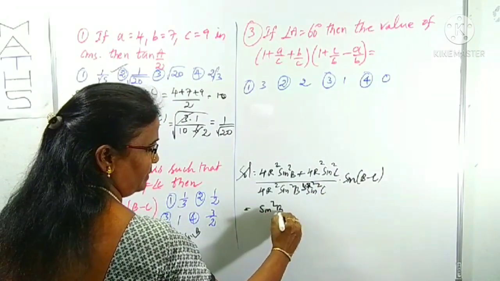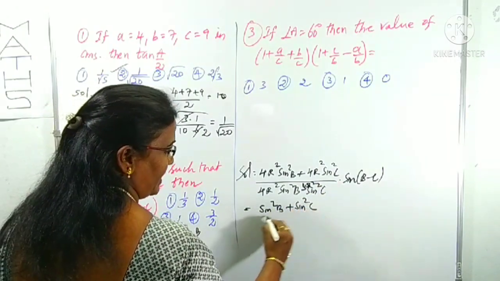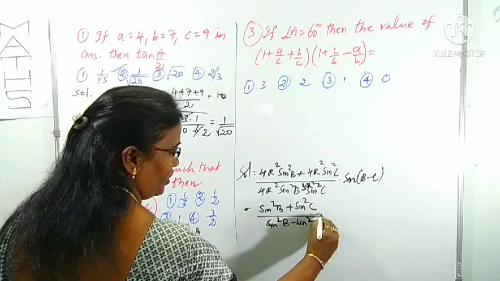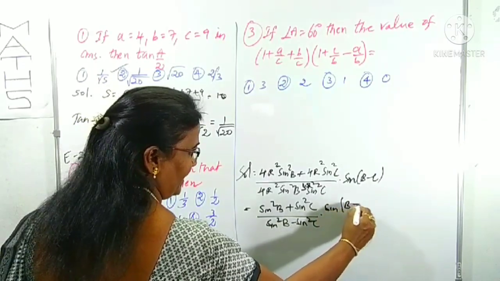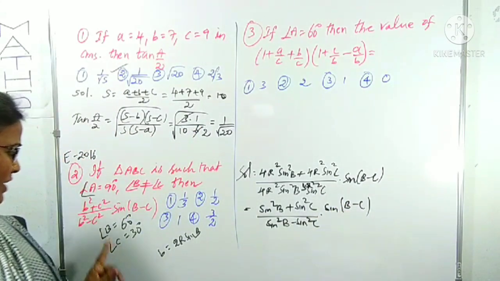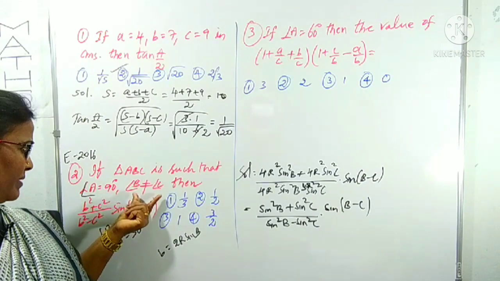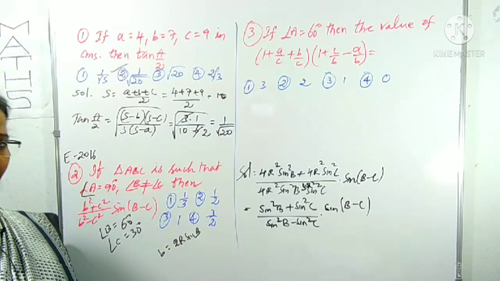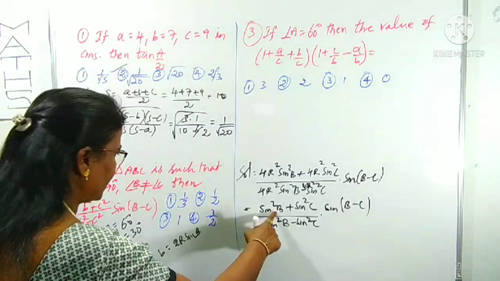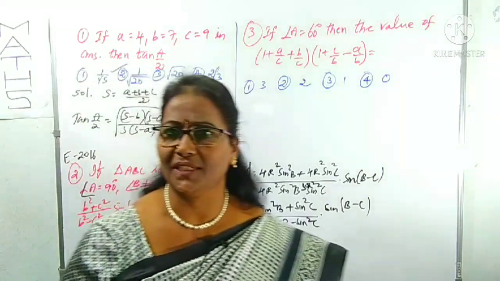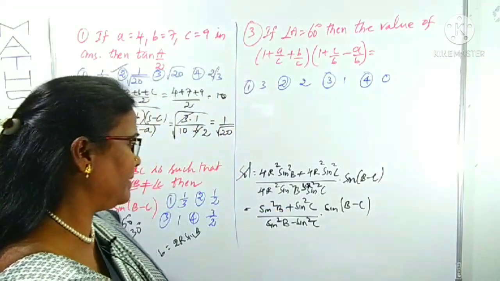We have to calculate (sin²B + sin²C)/(sin²B − sin²C) · sin(B − C). This point is clear. I assume angles such that the sum of B and C is 90, but both are not equal. B I have taken as 60. What is the value of sin 60? Yes, exactly, sin 60 is root 3 by 2.